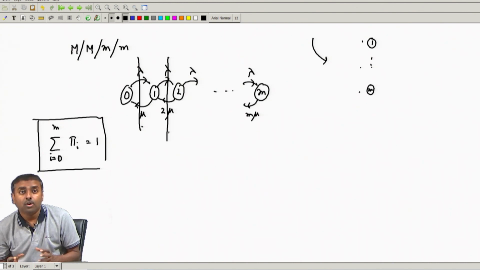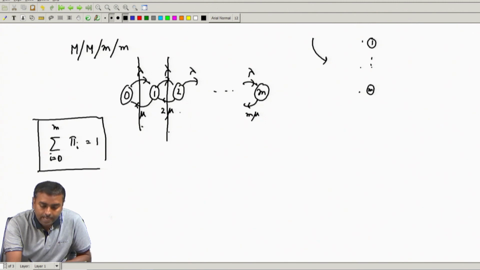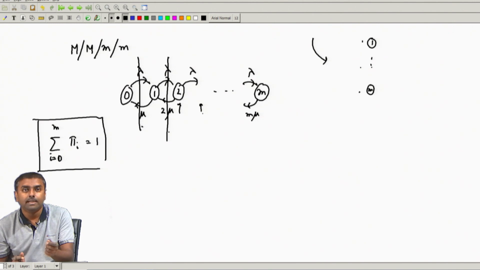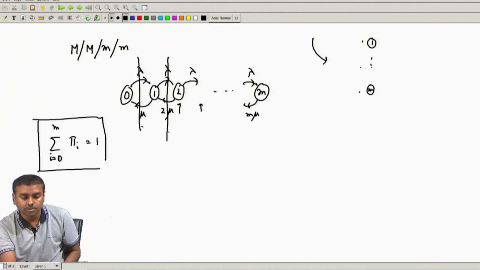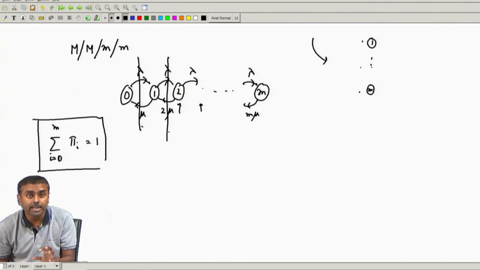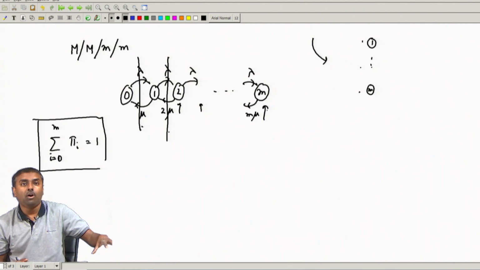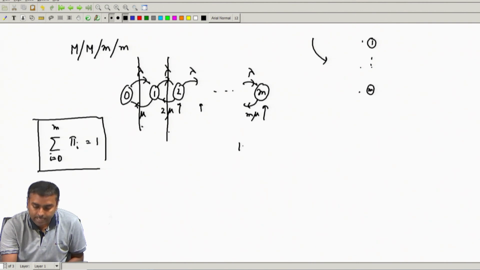Now, let us try to see what the blocking probability is. From here, how do I calculate the blocking probability? The blocking probability is very easy over here. In any other state, an arriving customer is not blocked, because if he arrives when 2 servers are occupied, he will just be taken to the third server and start getting service. He is not getting blocked, only when all m servers are occupied. Whenever all m servers are occupied, only at that time blocking will happen. So, this pi m is the blocking probability.